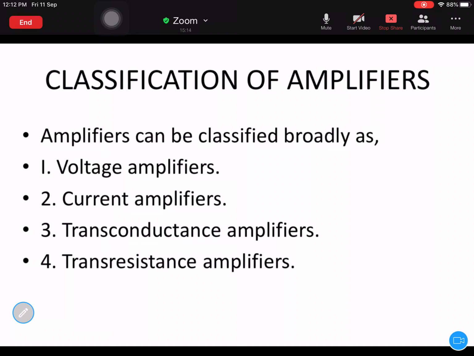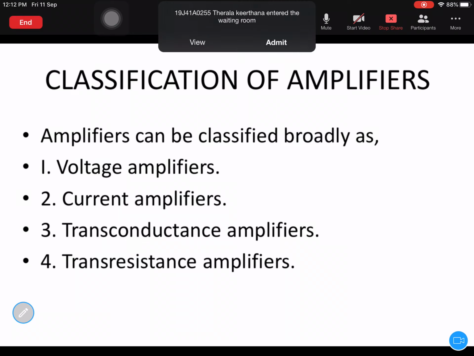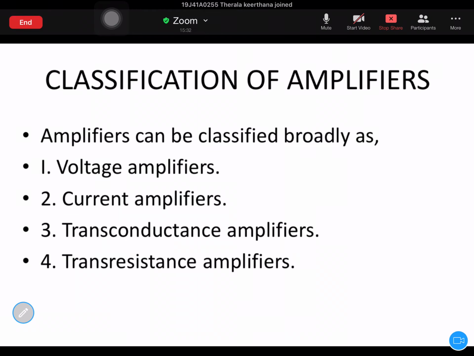But if you want both voltage gain and current gain, you have to go for an amplifier called the CE amplifier, common emitter amplifier. Whenever voltage and current are both gaining, V into I is equal to what? Power. Power is also gained. So you can say that the CE amplifier acts like a power gain amplifier. Simply, you can call it a power amplifier.